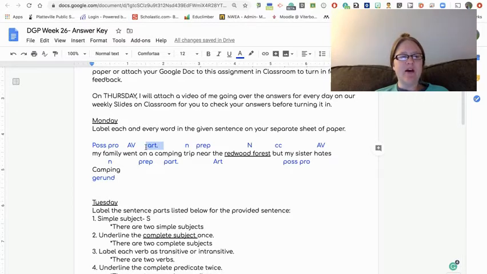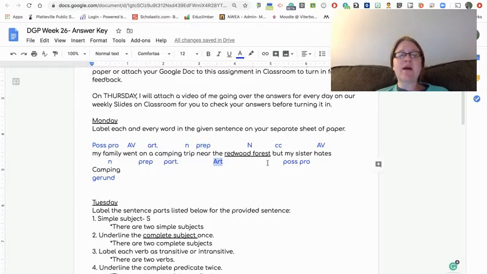A, an, and the are the only articles. Camping may look like a verb, but it is not. It is a participle. Participles are words that look like verbs, but are actually acting as adjectives. In this case, it's describing the word trip, which is a common noun. And that's what adjectives do. They describe common nouns. Near is a preposition. The is, again, another article.